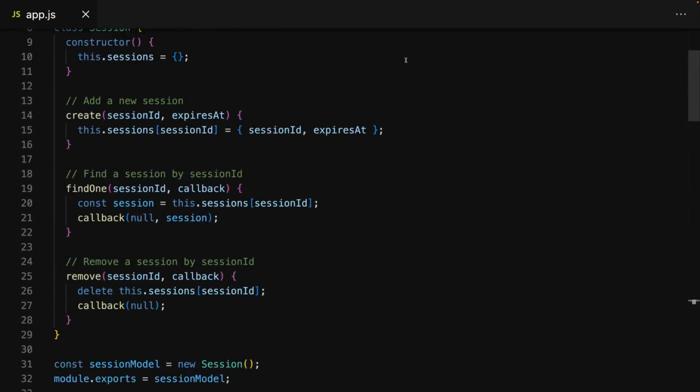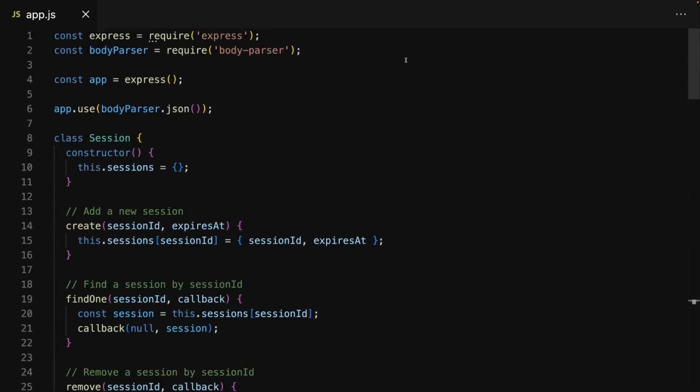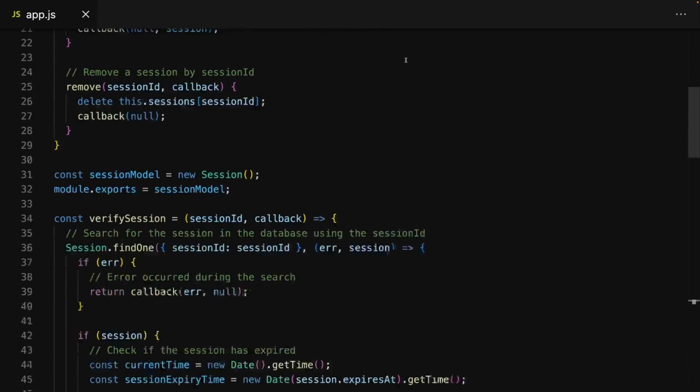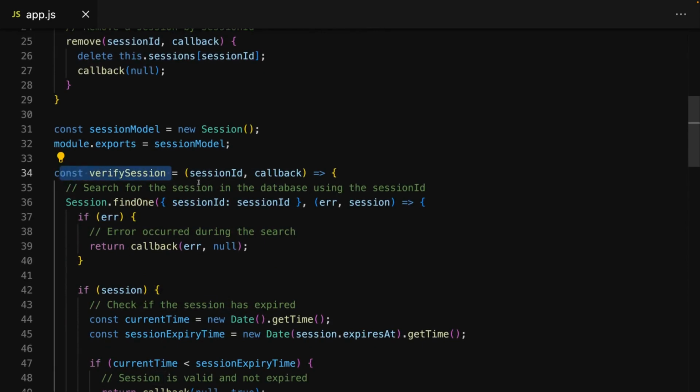For example, here I added this code which ChatGPT gave me to my existing very simple web app here, and I now want to change this verify session function here to not be defined like this, but to instead use the function keyword. Now again, if you have no development experience, this might not tell you anything, but this is a change you might want to make. In addition, I want to get rid of this export statement here, which I don't need here in this file at this point.